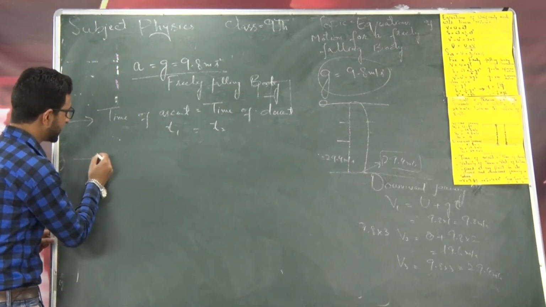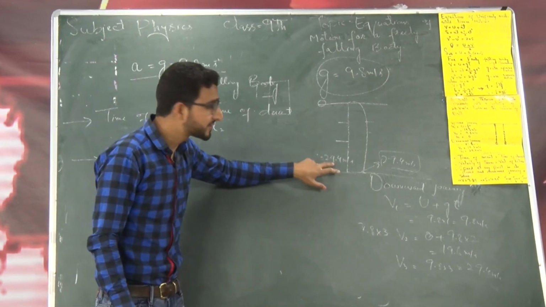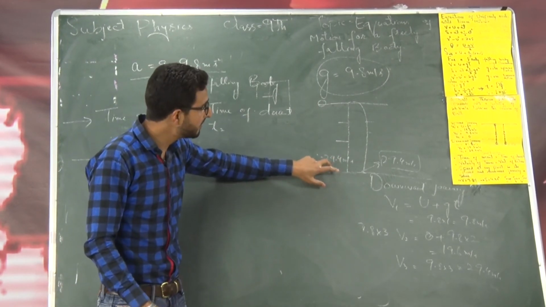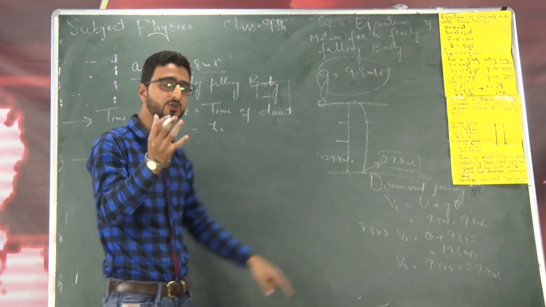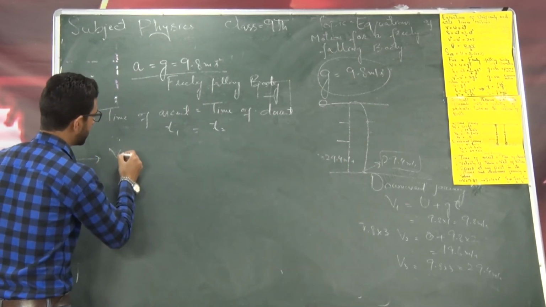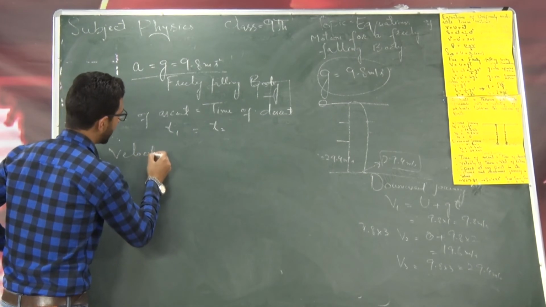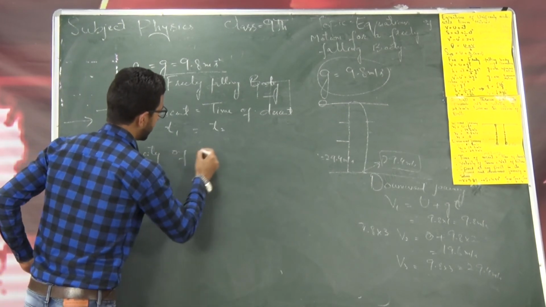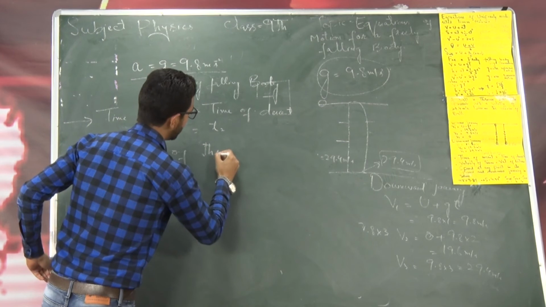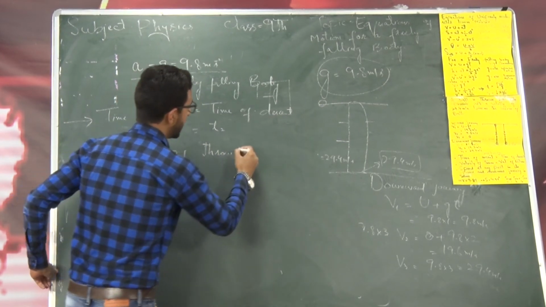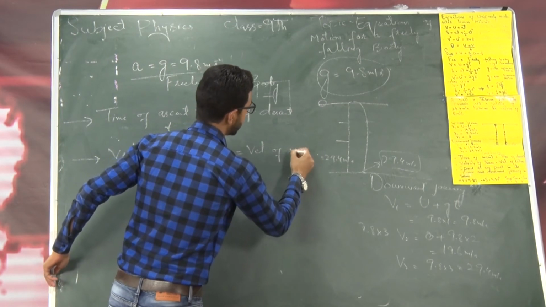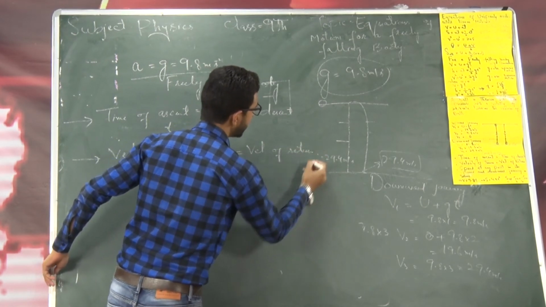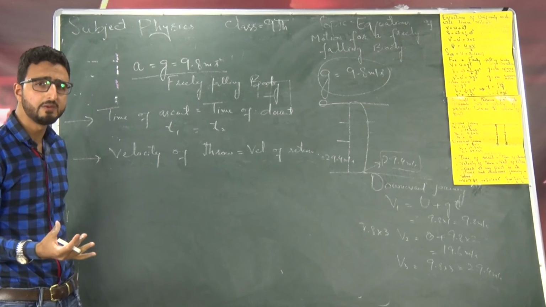Number 2, you can see the velocity with which the body was thrown, it hits the ground again with the same velocity. So I can say number 2, velocity of throw is equal to velocity of return. That is, it will hit the ground again with the same velocity.